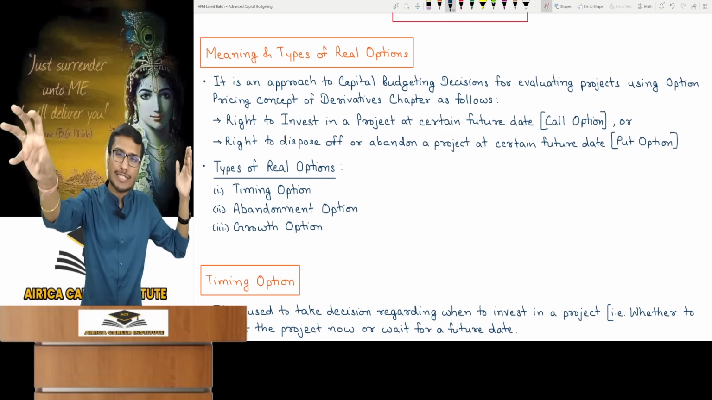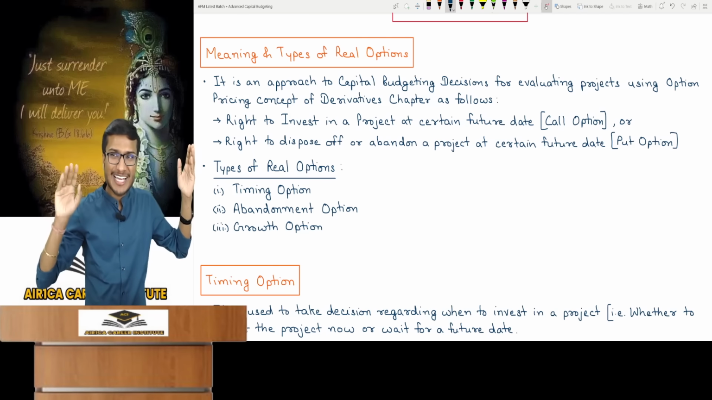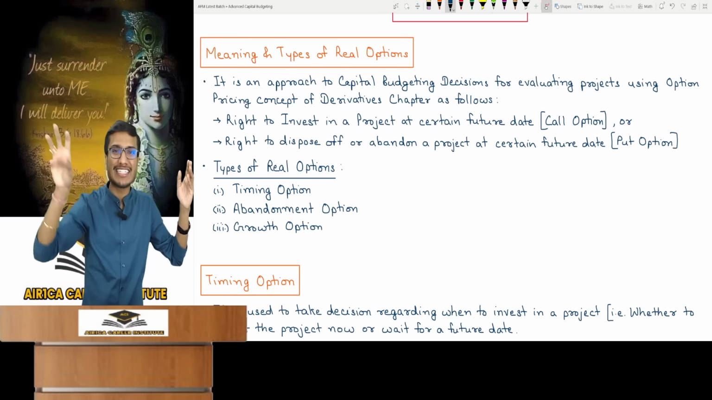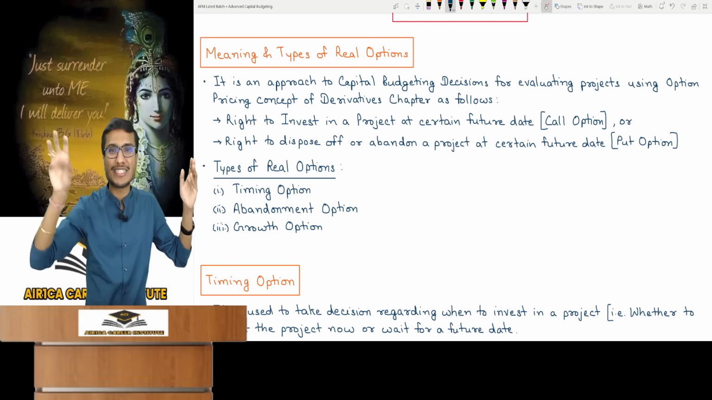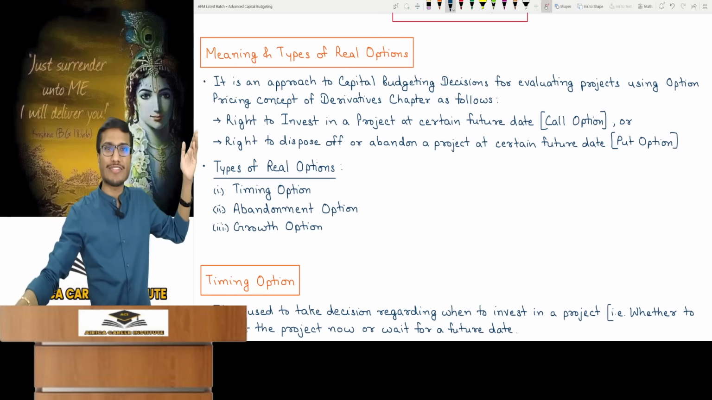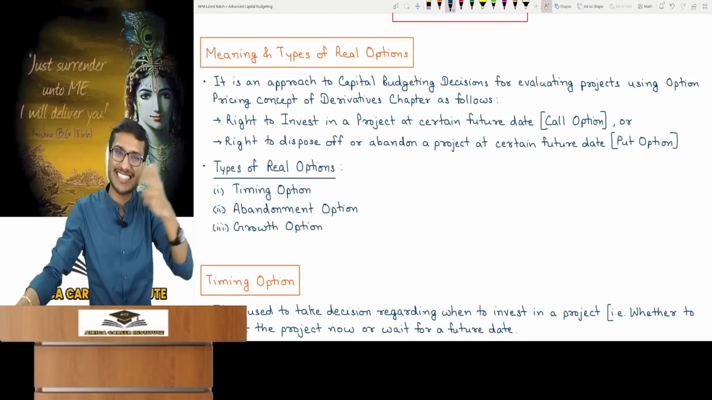Means I can invest in this project after 1 year. I have this right. Isn't this like a call option that I can buy this share after 1 year? I can buy this machine after 1 year, and it's the same idea. So the right to invest in a project at a future date is like a call option.